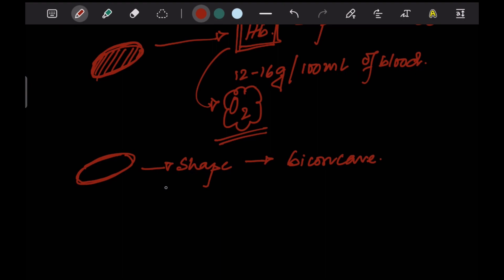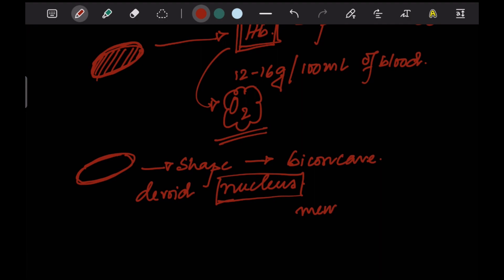Secondly, most of the cells in the body have a nucleus, which is absent in RBCs. RBCs are devoid of nucleus, and not only the nucleus, they are devoid of any other membrane bound organelles. The reason is pretty simple. You think wisely. You are making an RBC to carry oxygen, so you need the maximum space for the carrying of oxygen.